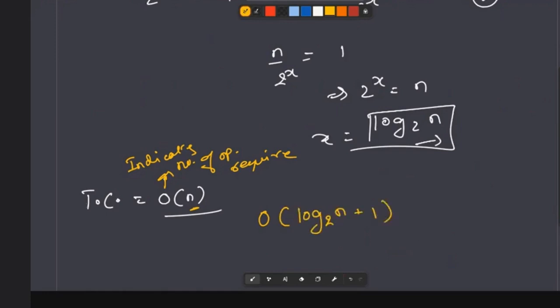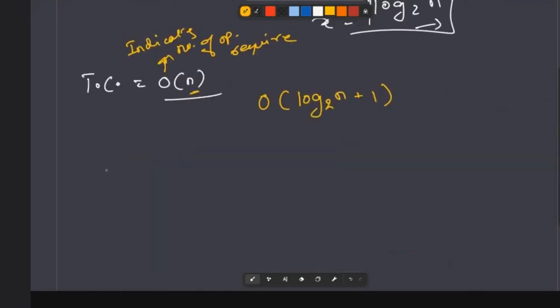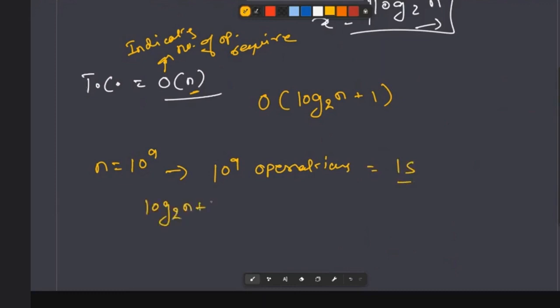You might be thinking this is not a very big improvement, but it is. Let's say again n equals 10 power 9. You will need 10 power 9 operations, which on a 1 gigahertz processor means 1 second. But now you need just log 2 n plus 1 operations.